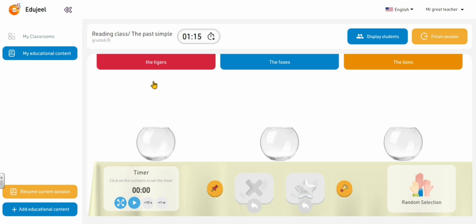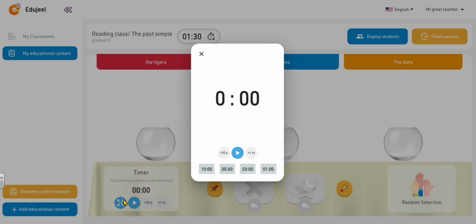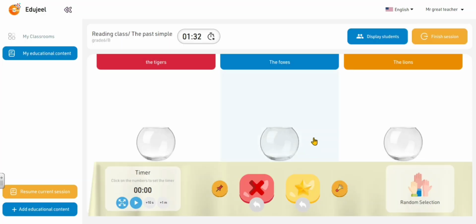If we have a look at the interface of the class now, we'll find the names of the groups. Here, you will find the timer. You can make it bigger by clicking on the enlarging sign. Also, you can give stars to your groups from here, or you can give an X for bad behavior.